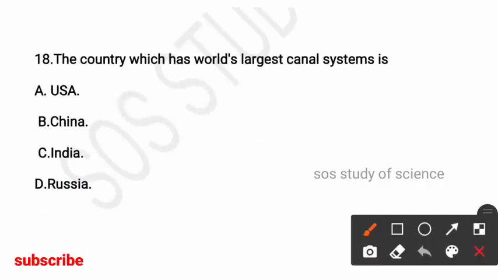Next question, the country which has the world's largest canal system is? Options USA, China, India, Russia. So here the right answer is option C, India has the world's largest canal system.